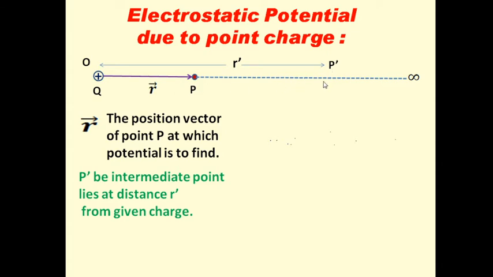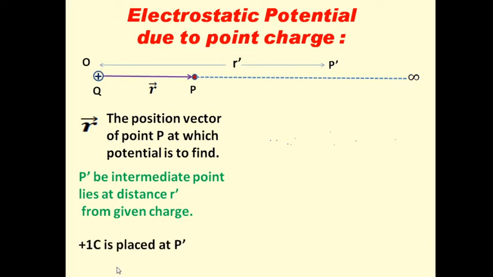Now why do we have to consider this thing? Actually we are going to find the electrostatic potential at a point, and as per the definition of electrostatic potential, what is that? It is the amount of work done in bringing a unit positive charge from infinity to that point. That means we have to calculate the work done, and to calculate the work done, first we will move the charge by a small distance, then we will find the small amount of work done for that small distance, and to get the total work done we will add them. For that purpose here we will consider some general point, that is the intermediate point P dash at distance R dash from this origin. Okay.